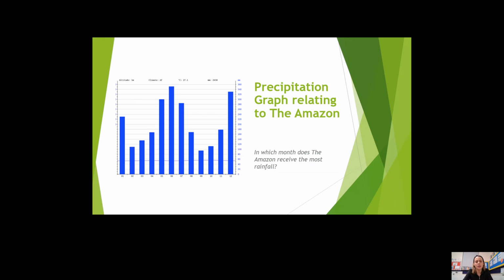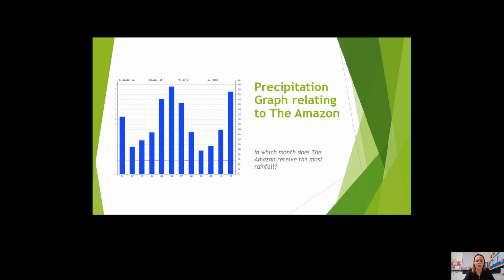This graph shows us the amount of precipitation the Amazon receives every month. So you can see that in every single month there is rainfall in the Amazon rainforest. Some months receive a greater amount of rainfall than others, but every single month there is precipitation.